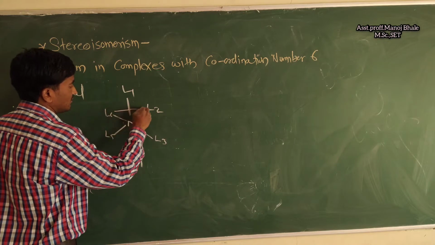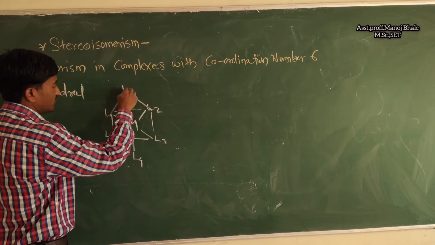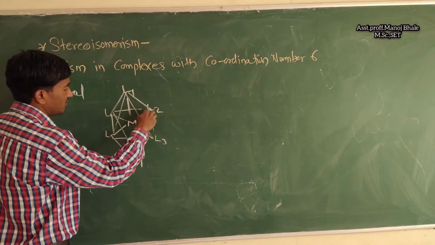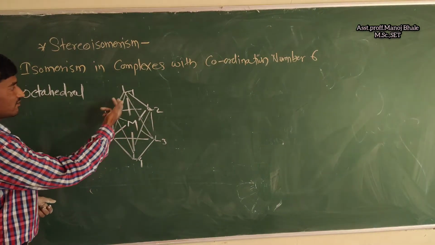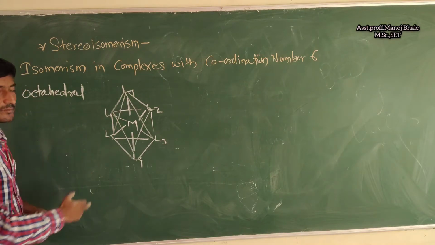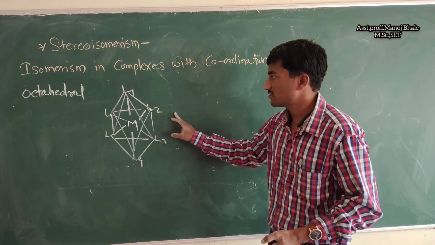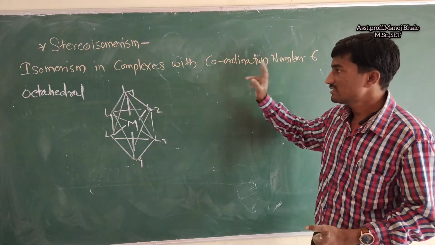That means there are 6 ligands in this structure, and you can observe that this octahedral structure has 8 faces. Above this plane there are 4 faces, 1, 2, 3 and the backside 4th one, and below the plane there are also 4 faces. There are 6 ligands, that means coordination number 6.